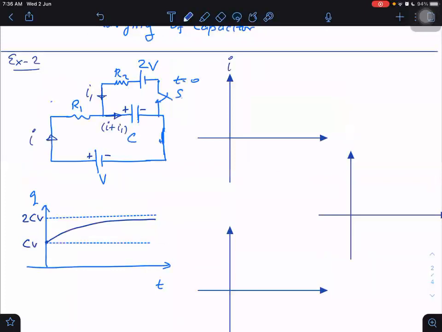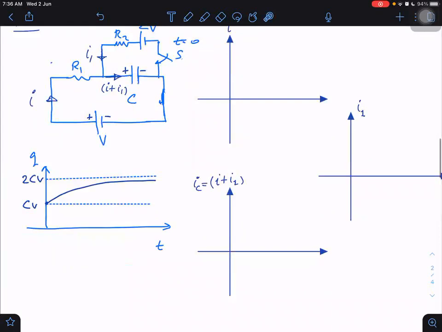What could be the graphs of I and I1 and I plus I1, which is the current through the capacitor. I'm saying IC, current through the capacitor. Current through the capacitor after steady state will definitely be 0. So I already know the graph of current through the capacitor. Even without anything, I can directly say it will be like this, or it could be like this. But finally, it will be reaching the time axis, because finally in steady state the current has to be 0.